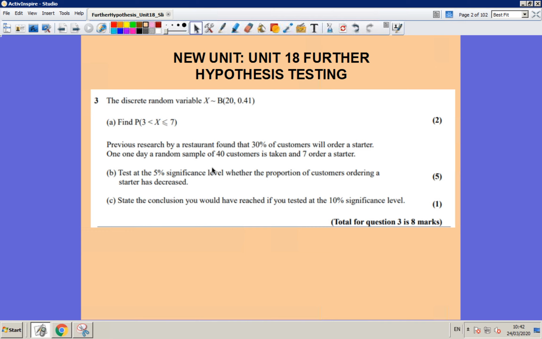On Show My Homework, I've put a link to the latest advice about what's going to happen with your A levels. All I would say just now is don't worry about trying to submit evidence for the time being. We're going to get some more guidance on what evidence will be accepted. And for now, I would just concentrate on getting to grips with the final chapters of your A level.